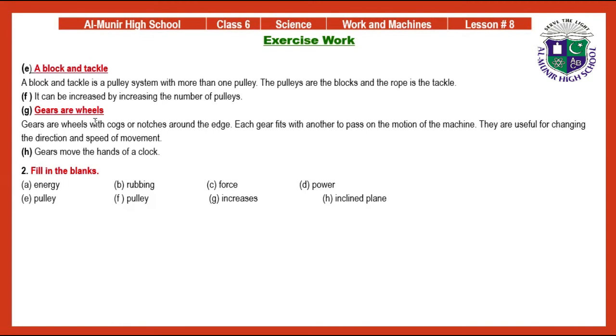Gears are wheels with cogs or notches around the edge. Each gear fits with another to pass on the motion of the machine. They are useful for changing the direction and speed of movement. Part H, gears move the hands of a clock.